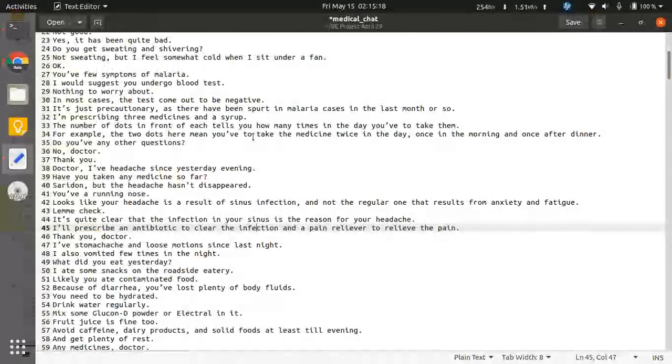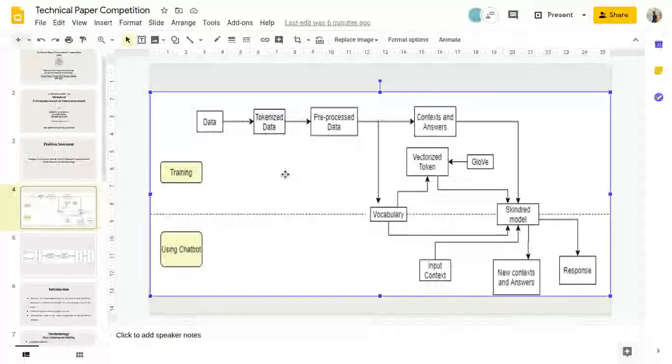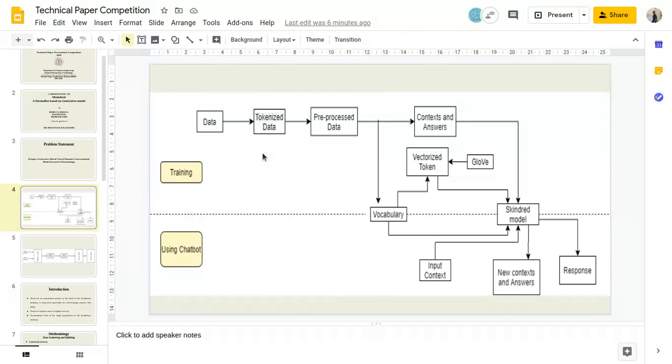This is a sample of how the text looks. The next part is tokenizing this data. The data is in the form of sentences, and the chatbot cannot know what the sentences mean. So every sentence is tokenized into words. These words are the key elements for the chatbot. Next, we're pre-processing this data. We'll see about the pre-processing stage in our code later.